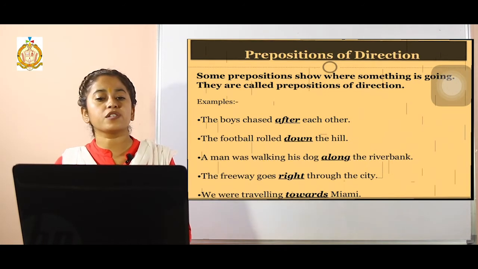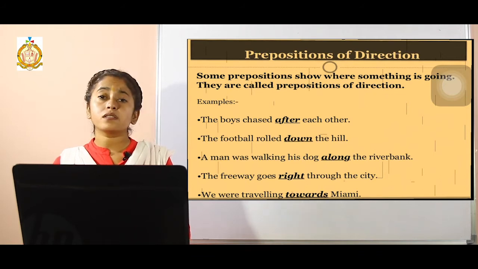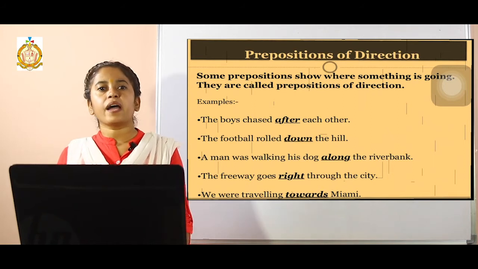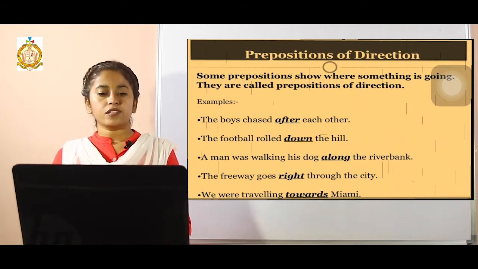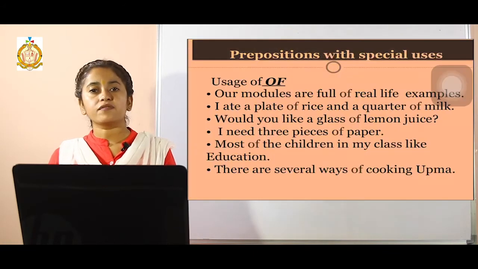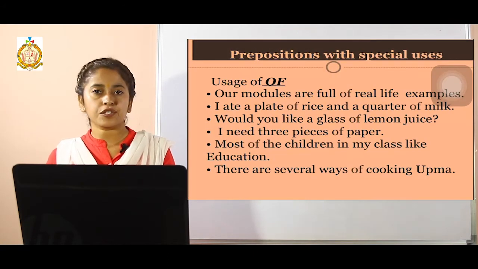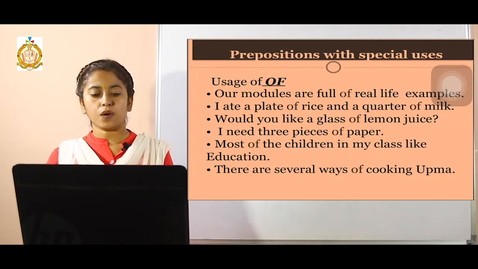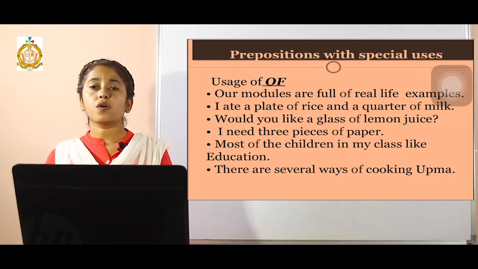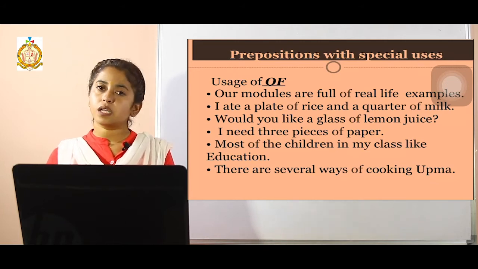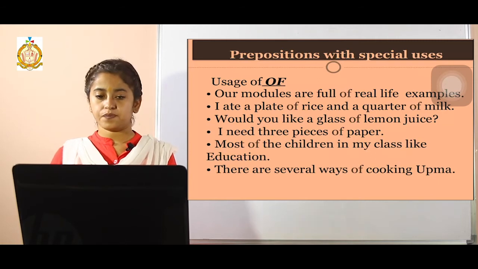Next comes your preposition of direction. Where something is going, the direction of that thing, will be represented by the preposition of direction. See the example: the boys chased after each other. Here after is used to show the direction of the thing, so it is a direction preposition. The football rolled down the hill. Down also. A man was walking his dog along the river bank. Along also. Different words are used to indicate the preposition of direction.